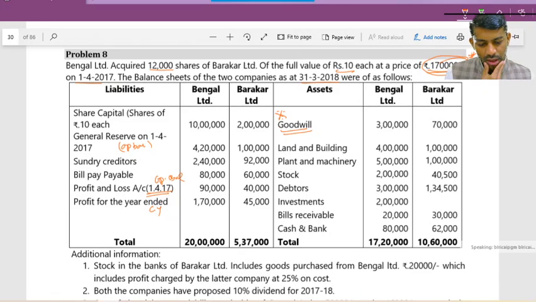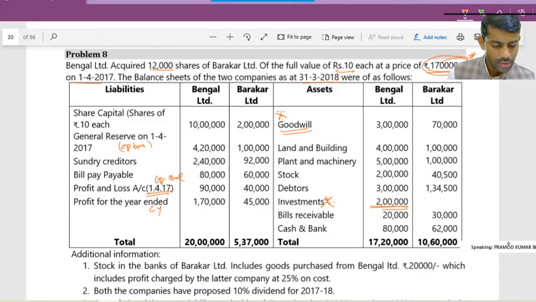Next, land and building 4 lakh and 1 lakh. Plant and machinery 5 lakh and 1 lakh. Stock 2 lakh and 40,500. Debtors 3 lakh and 1 lakh 34,500. Investments 2 lakh. Investments 2 lakh is there, Pramod. I'm really very surprised. So wrongly printed? Yes, sir. So investments are here 1 lakh 20, 1 lakh 70, no?